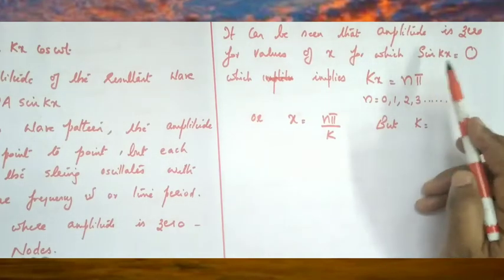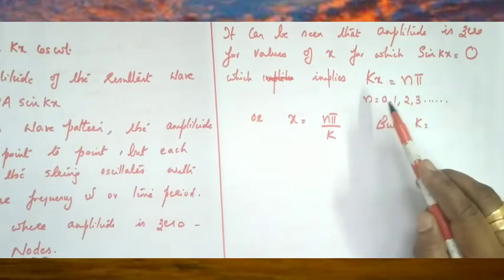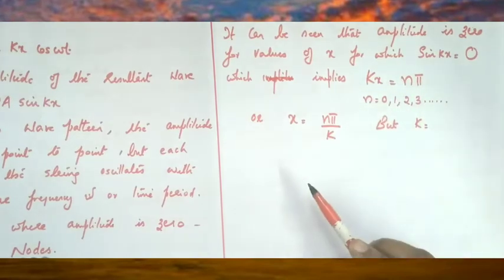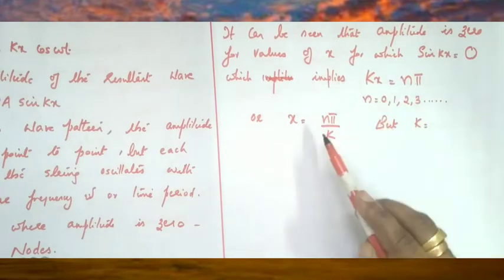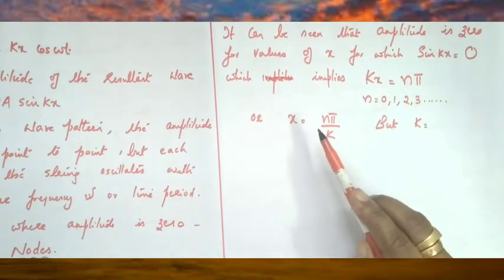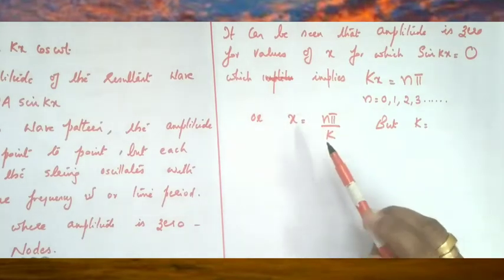So what are the values of this angle kx? Kx is equal to n pi, where n equal to 0, 1, 2, 3, 4, etc. Clear, children? And hence x is equal to n pi divided by k. So what are the positions where nodes are formed? X is equal to n pi divided by k.